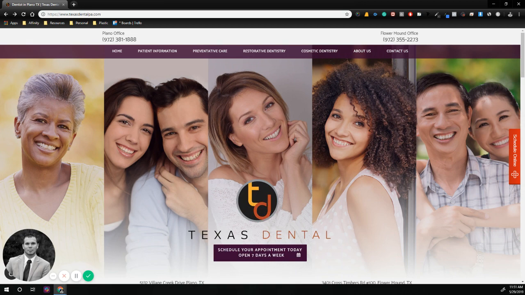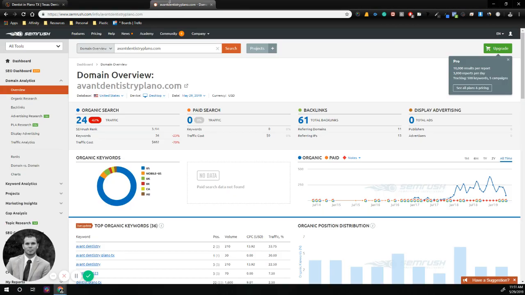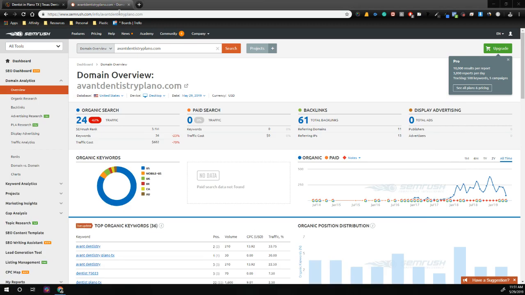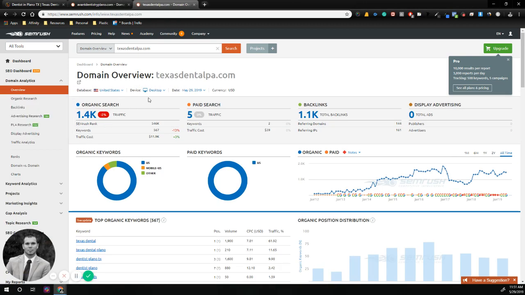Now I'm going to bring in one of my tools here. This is actually really exciting because this tool is like an x-ray machine for a website. And what it does, it allows me to see inside the website and see what's going on. So first of all, this tool is going to point out these doctors, or this practice, they have 1.4 thousand unique visitors in the last month. So if they convert even just, we'll say, 5% of this traffic, which is a typical website will convert about 3 to 5%, well, that's going to be about 70 new patients to 100 new patients a month that this practice is seeing just from ranking. So it's definitely worth it.